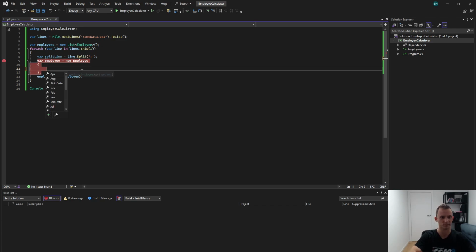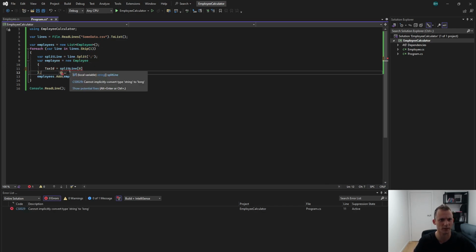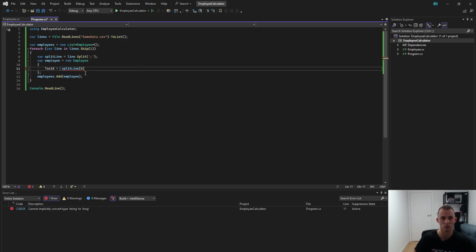So that's it, line 0. Okay, what does it say? Cannot implicitly convert string to long. Yeah, so everything that comes from line split is a string, actually. If you want to have it strongly typed. C# is a strongly typed language, which means we cannot just start assigning strings to integers or to longs.